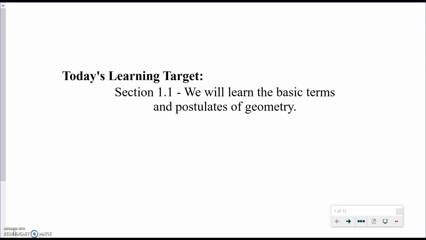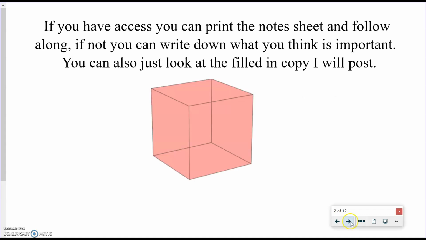Okay, we're going to start today and we're going to talk about some basic terms we're going to use all the way through geometry and some postulates that we accept to be true in geometry. There is a notes sheet that if you want to fill in as you listen and watch this video, you can. If you want to just write down what you think is important, you can, or you can look at the filled in copy of the notes that I will post.